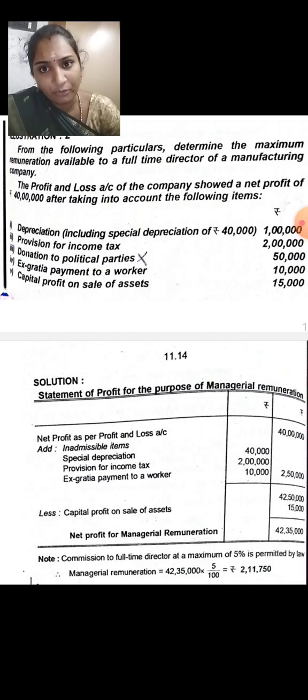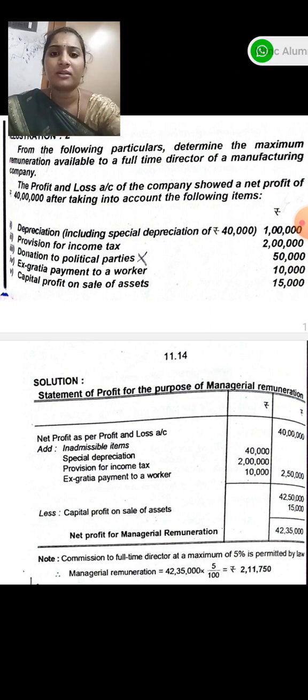Provision for income tax 2 lakhs, donation to political parties 50,000, ex gratia payment to workers 10,000, capital profit on sale of asset. So these 5 items are appearing in the question. So how are we going to adjust in the statement of profit for the purpose of managerial remuneration?